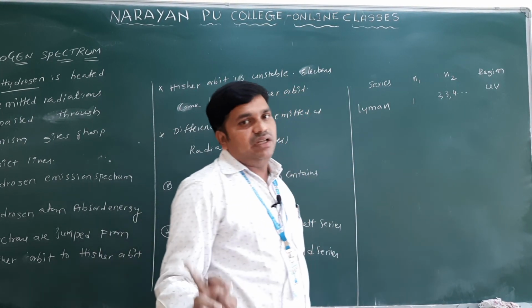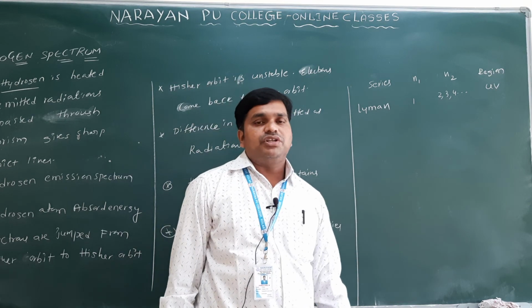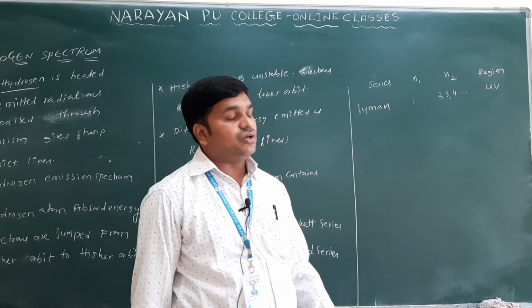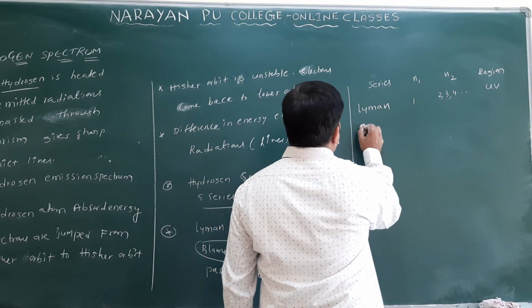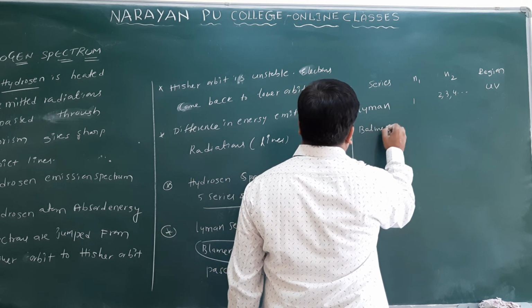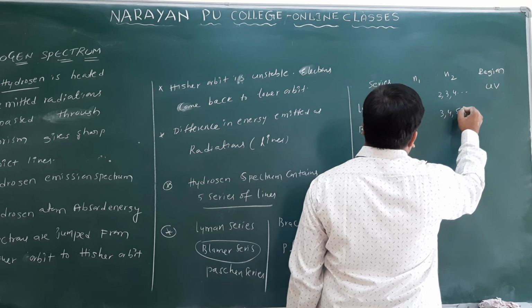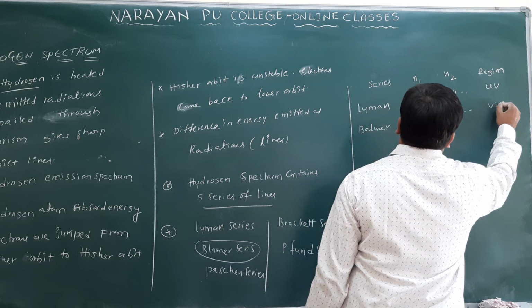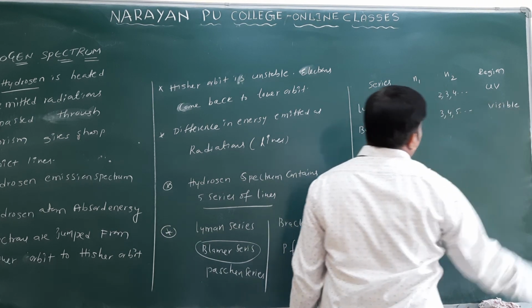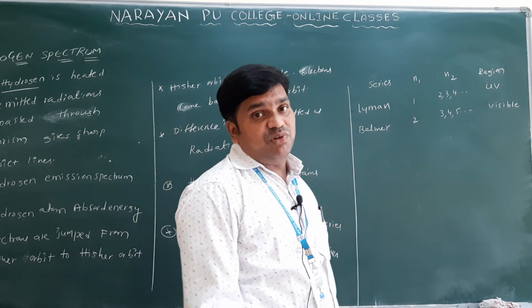Lyman series: N1 value is 1 and N2 value we have 2, 3, 4 and so on. The region is ultraviolet only. And next one we have the Balmer series. N1 value 2, N2 value we have 3, 4, 5 and so on. This is present in the visible region only. Very important, this region is visible for us.